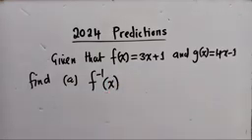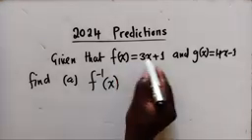So we're finding f inverse of x. To find the f inverse of x here, we're simply going to get the function which has f.